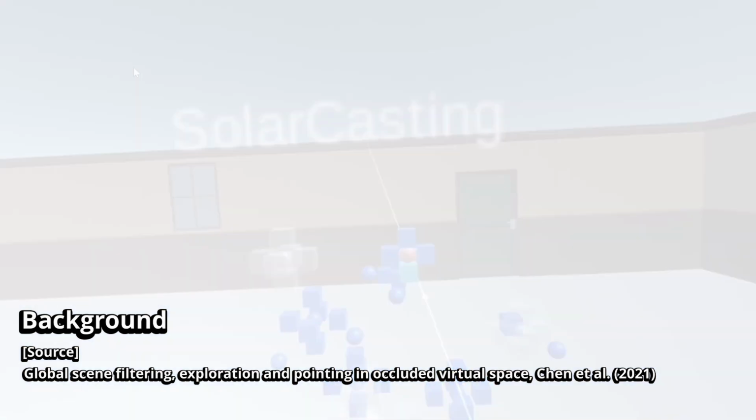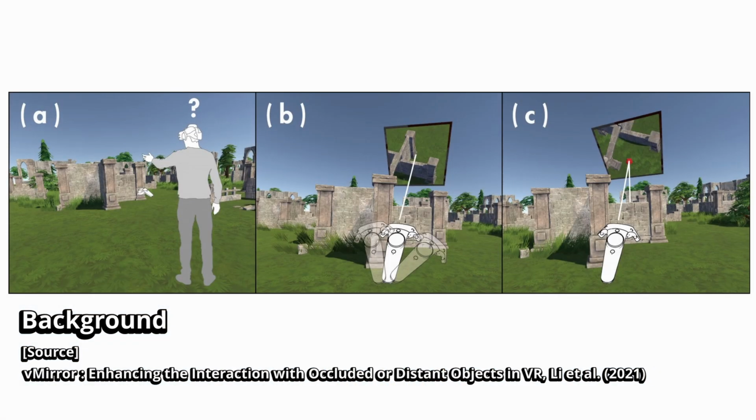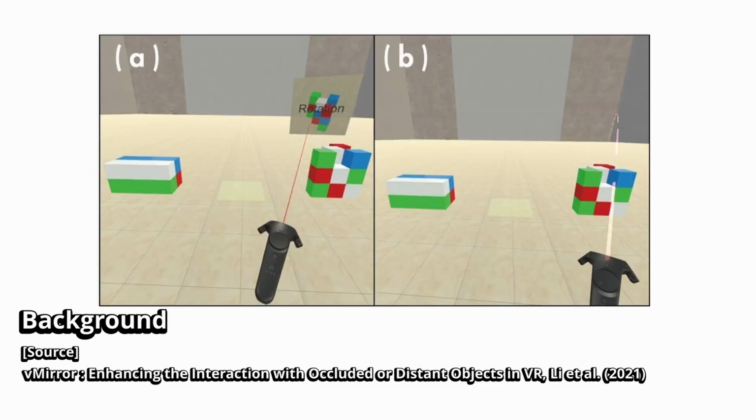Fishing rod offers new insights into VR interaction design, demonstrating its capability to integrate deep learning for more effective object selection in complex virtual environments.